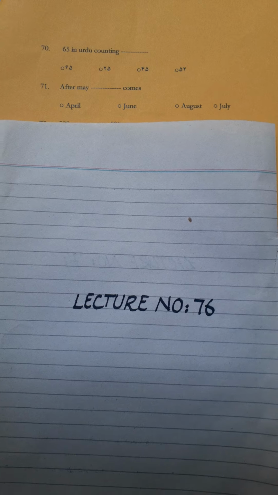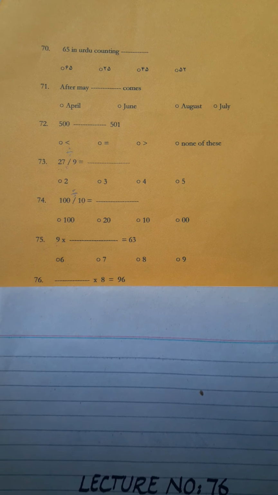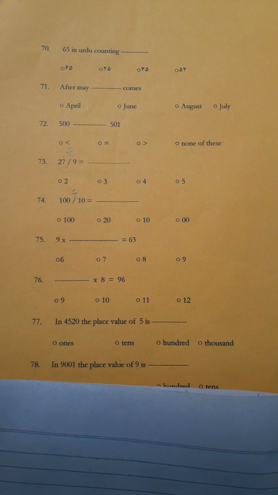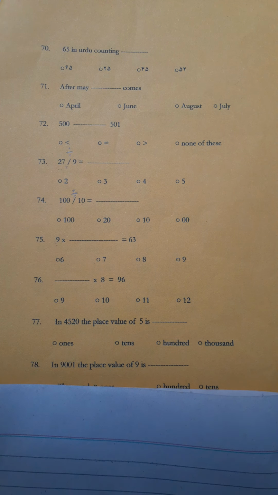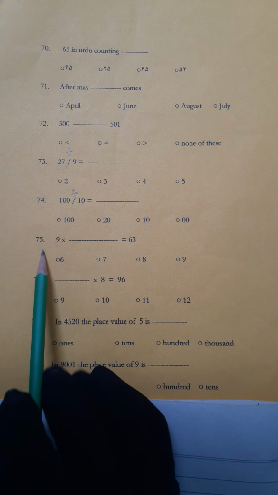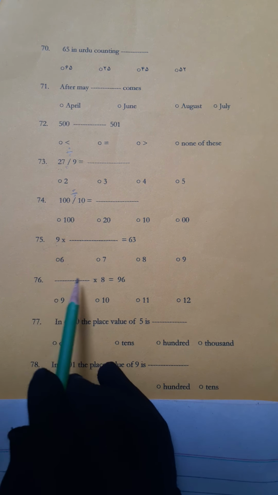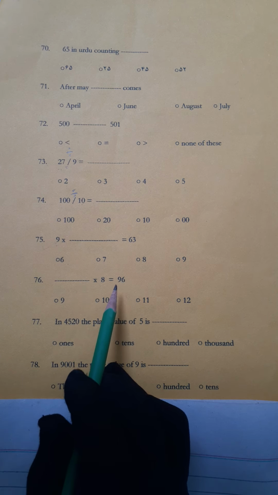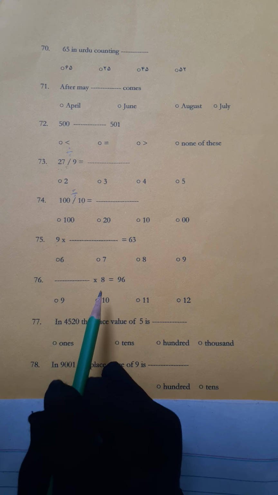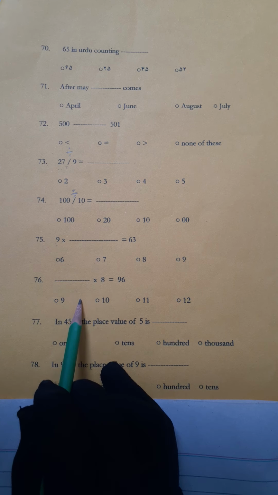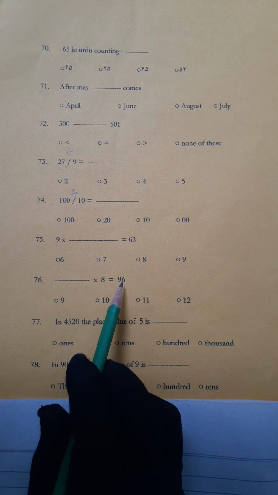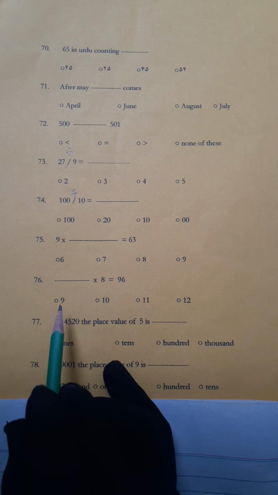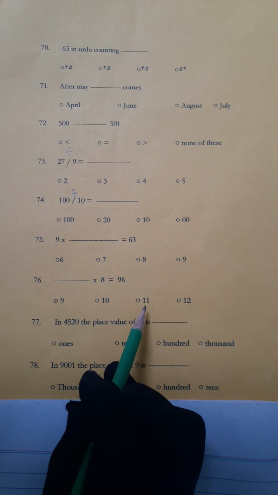Okay. Look at 76. Objective number 76. Here, dash multiply by 8 is equal to 96. You people read out table of 8 up to the number, yet you people get the answer 96. Clear? Hurry up. Options are 9, 10, 11 and 12.